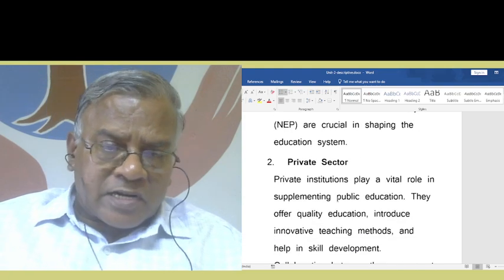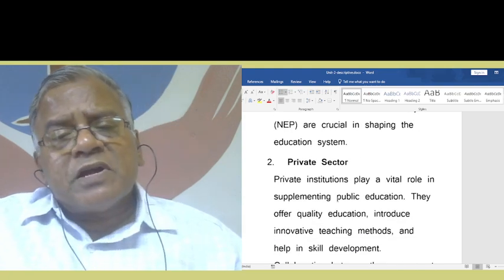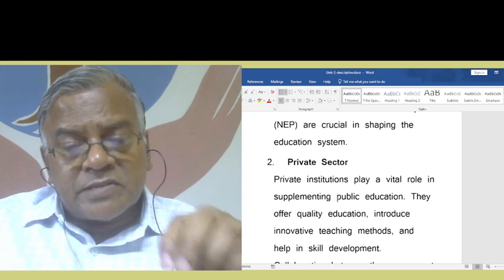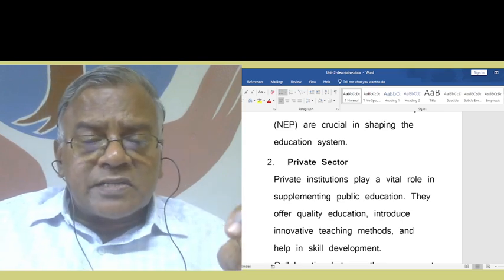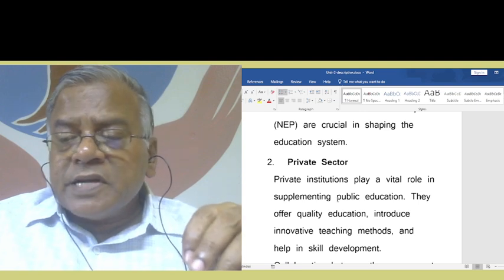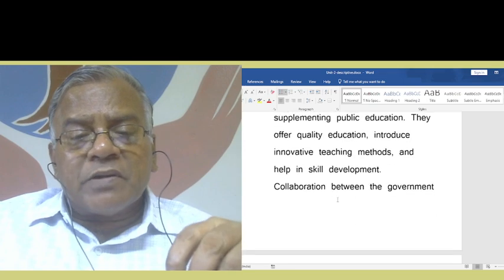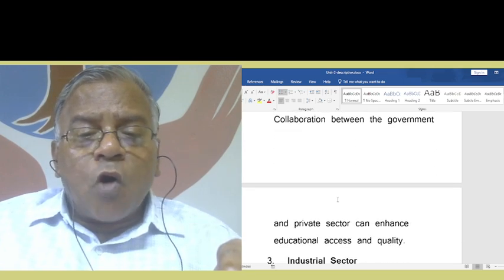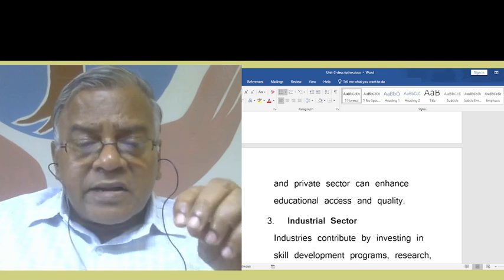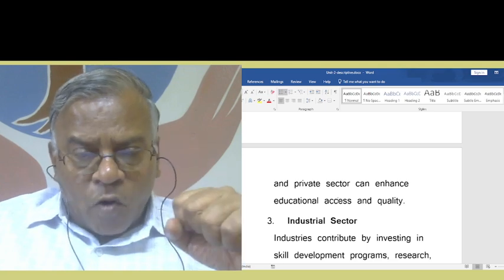Then private sector. Private institutions play a vital role in supplementing public education. They offer quality education, introduce innovative teaching methods, and help in skill development. Collaboration between the government and private sector can enhance educational access and quality.